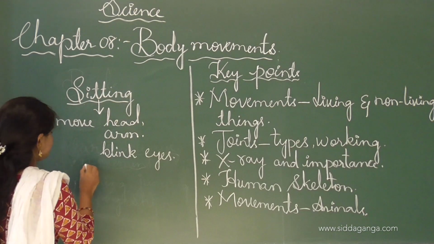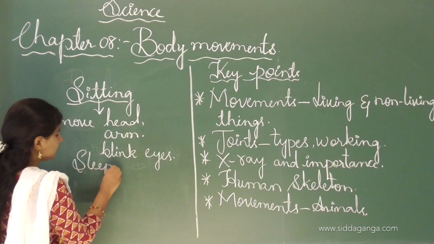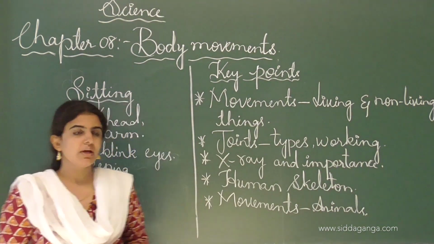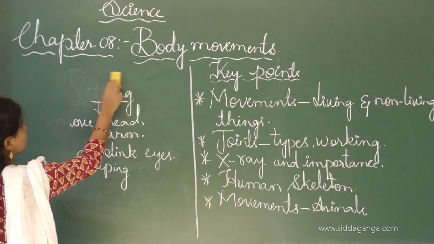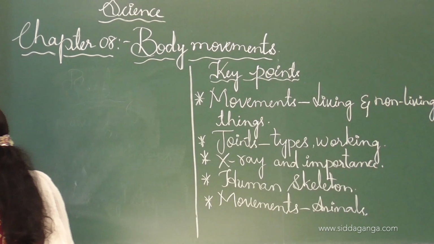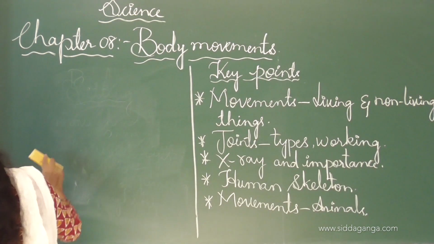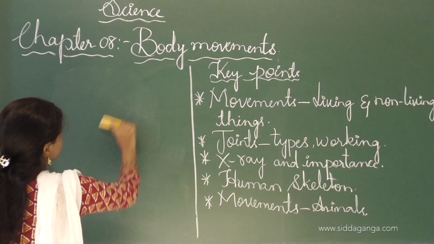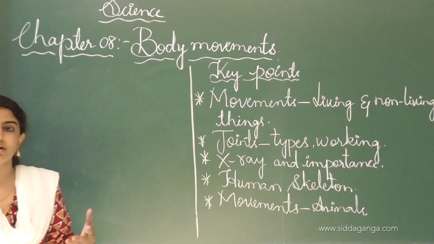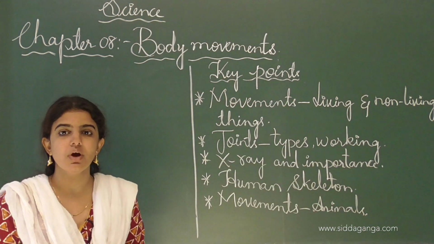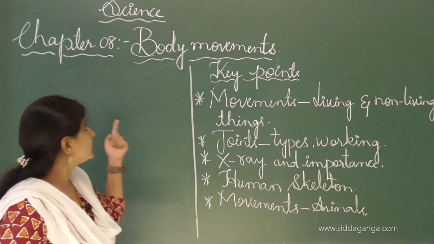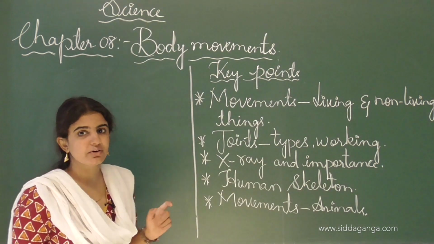And at sleep also, we breathe air, breathe in and breathe out. See, this is how movements take place in our body also. Sometimes we move our whole body, or only some parts of the body. It is one of the characteristic features of living organisms.